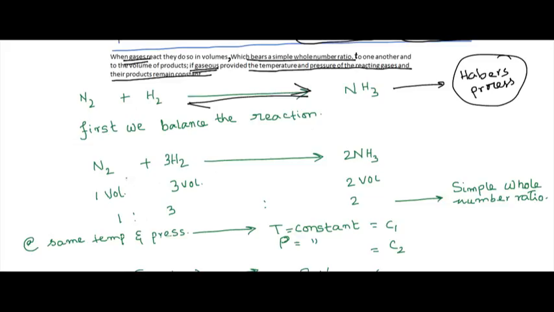From here I can easily see 1 volume of nitrogen reacts with 3 volumes of hydrogen to form 2 volumes of ammonia. So the ratio between them is 1:3:2. That is a simple whole number ratio. So this part is proved.